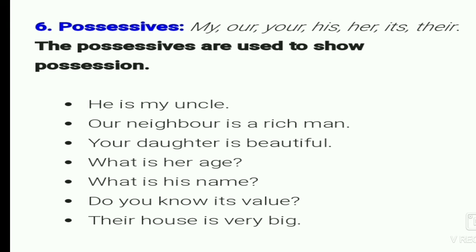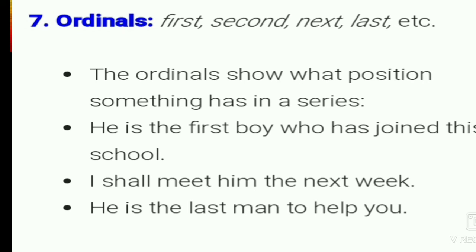Now, the fourth is the possessive determiners. In the possessive determiners, the words my, our, your, his, her, its, their come. Examples: He is my uncle. Our neighbor is a rich man. Your daughter is beautiful. After possessive determiners, the next is the ordinal determiners.